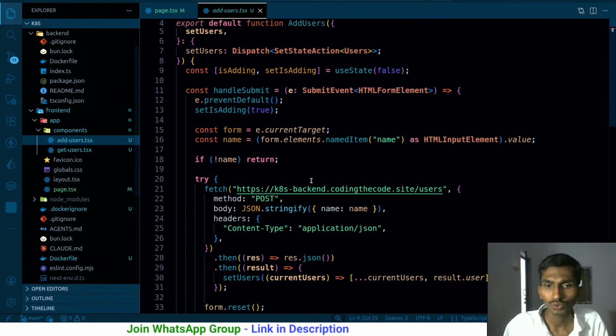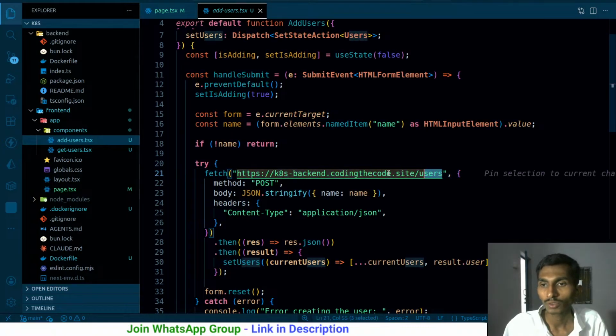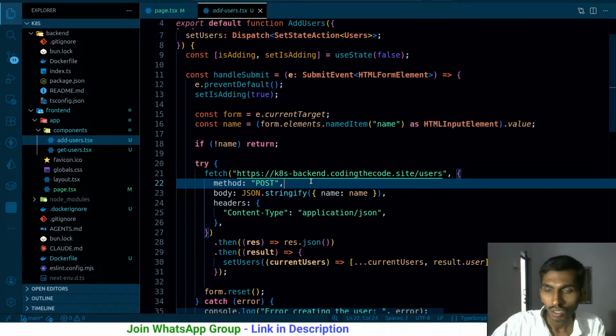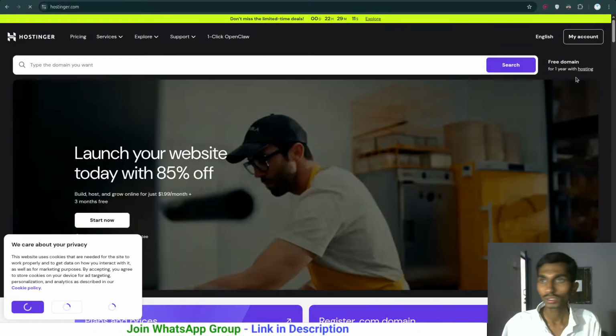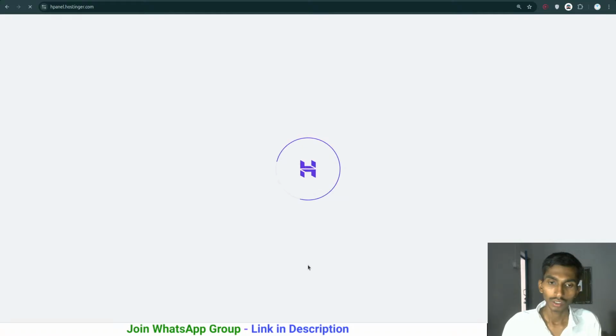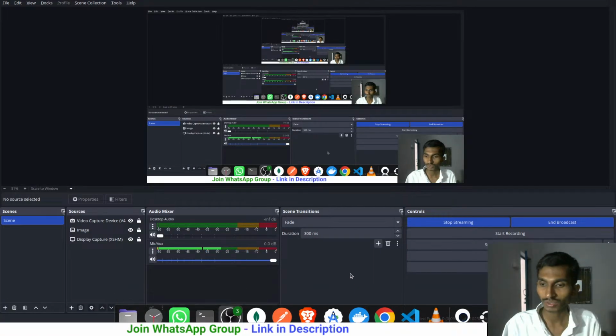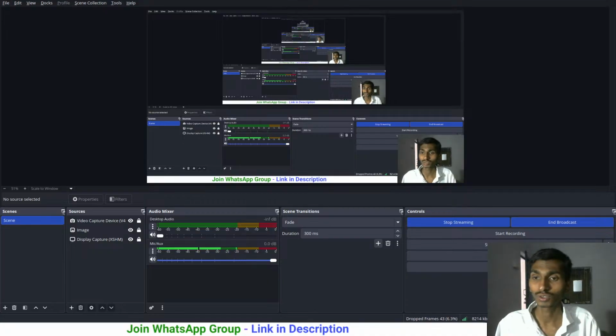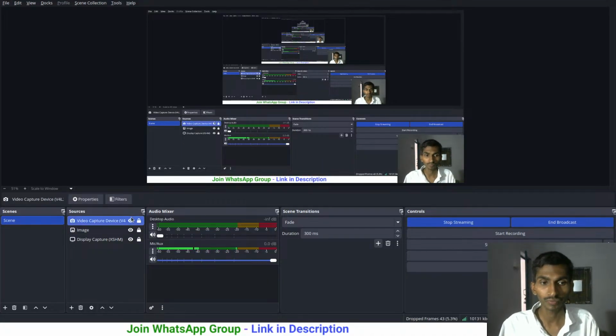Coming back to this one, HTTPS, I'm just trying to add this URL, Hostinger. Let me check this out as well, whether I still have those subdomains or not. Coming back to this network issue, it seems to be fine. The door is open. Let me close that. Give me a moment.